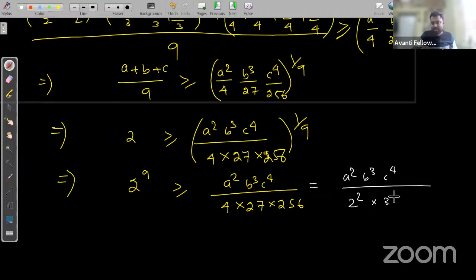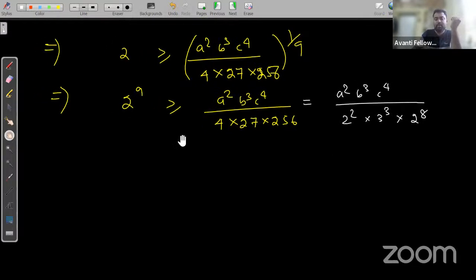and 27 is 3 cube and 256 is actually 4 to the power 4. 4 is 2 to the power 2, so 4 to the power 4 is 2 to the power 8, right? So the right hand side becomes A square B cube C to the power 4 divided by 2 to the power 10 into 3 to the power 3.